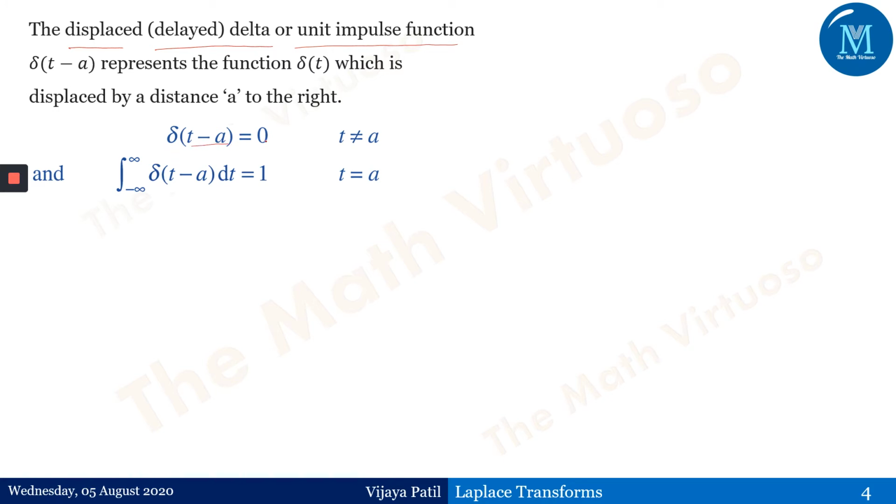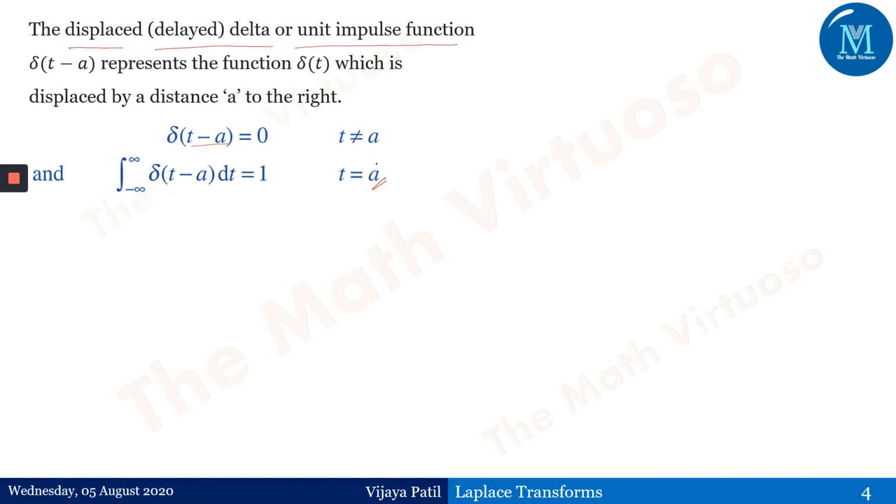So delta of t minus a is equal to 0 for t not equal to a, and the integral from minus infinity to infinity of delta of t minus a dt is equal to 1, at t equals a. So you can observe the change between the previous definition and this one.